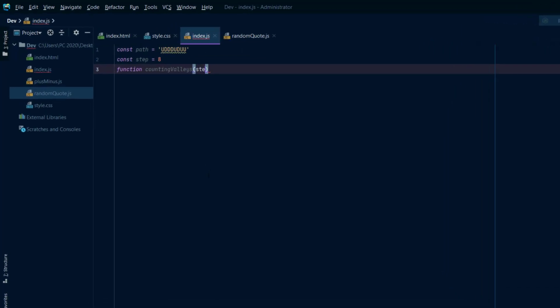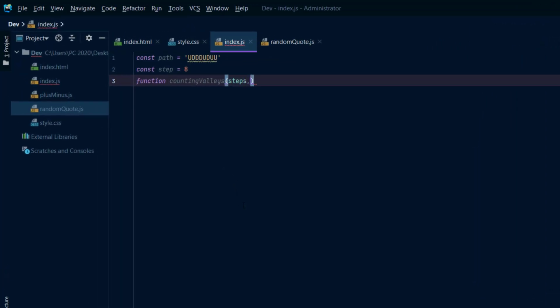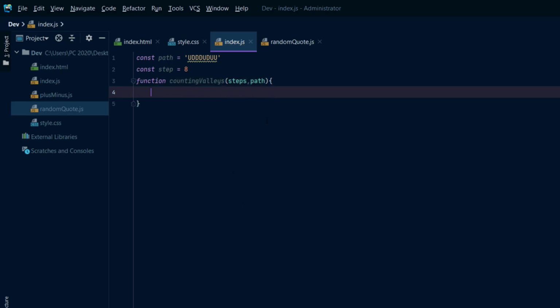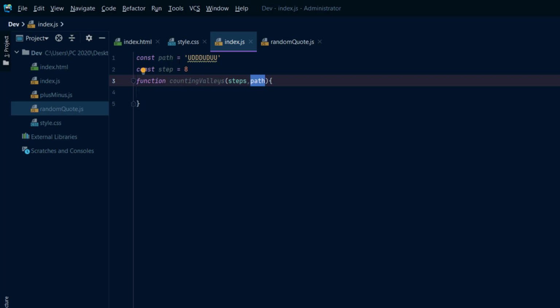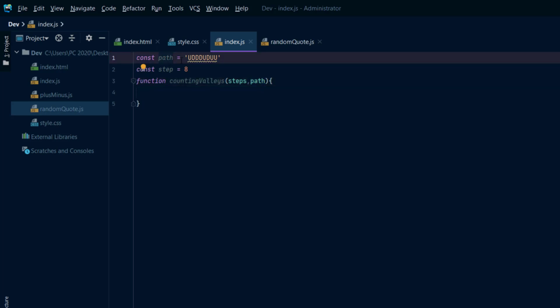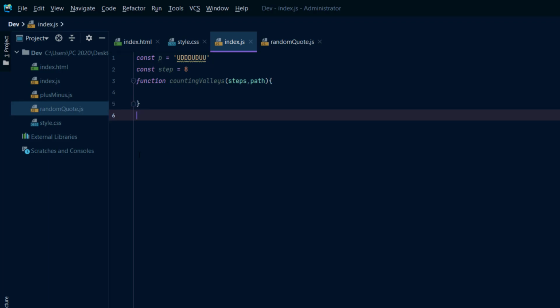It has two parameters: the steps and the path. To avoid mixing things, the path here and the path there are not the same, so let me write P. I'm going to put the function here, with steps as the integer and P as the path.